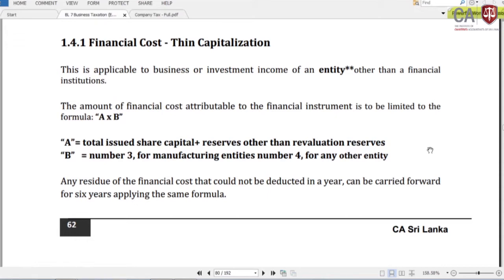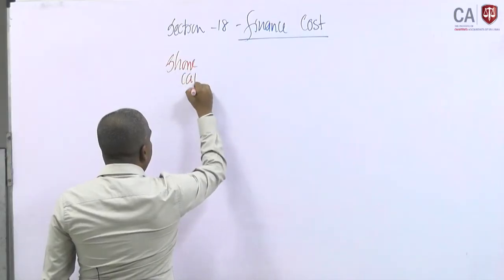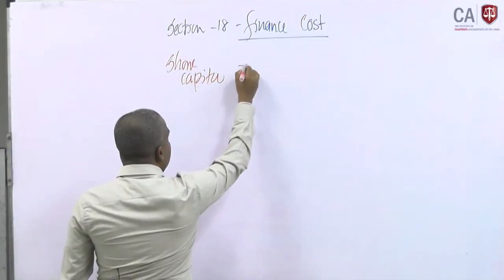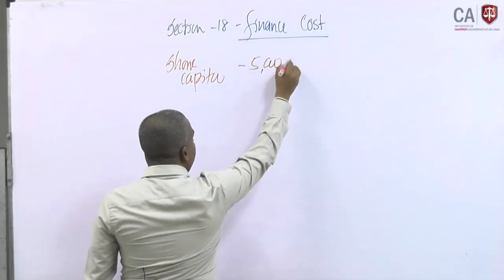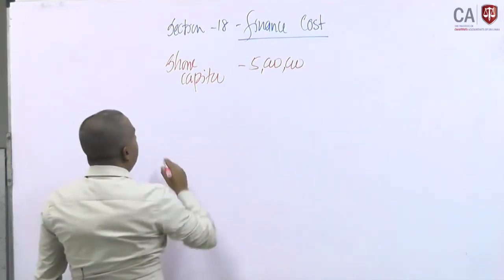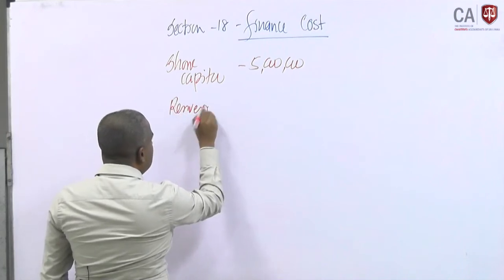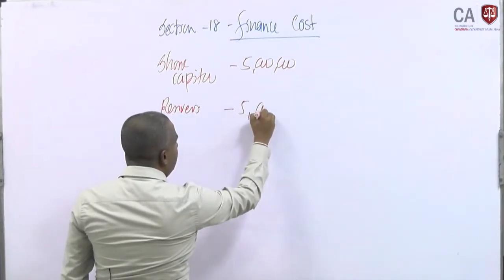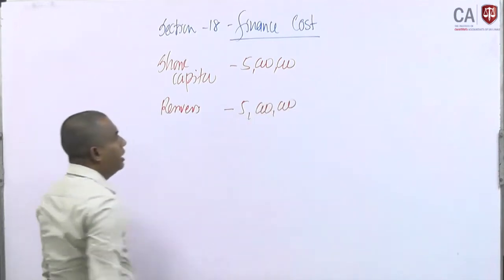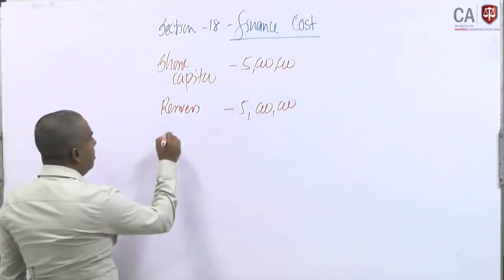Okay. Share capital, let us think 5 million. Then reserves, let us take another 5 million. This company is a manufacturing company.